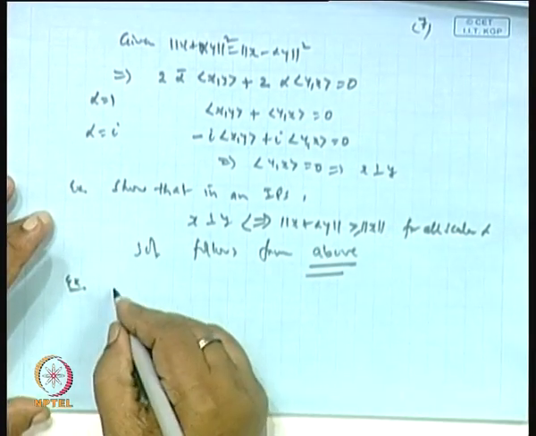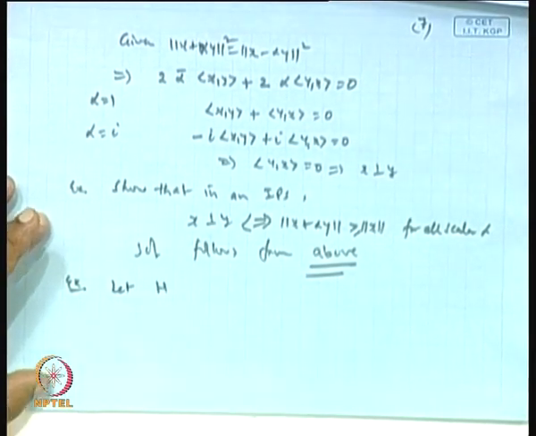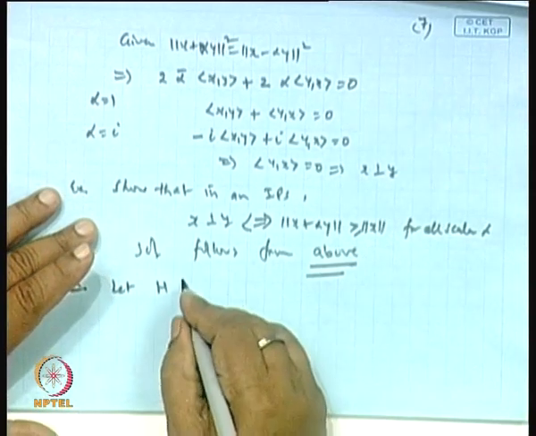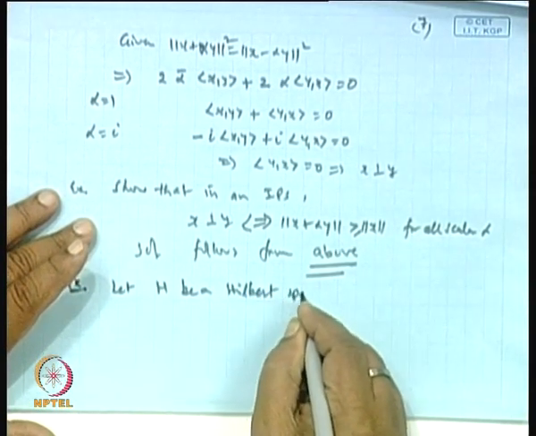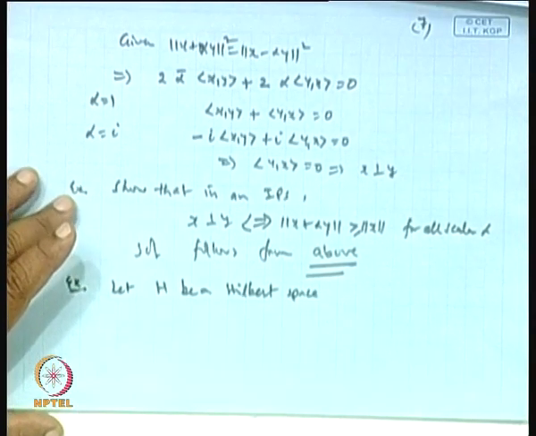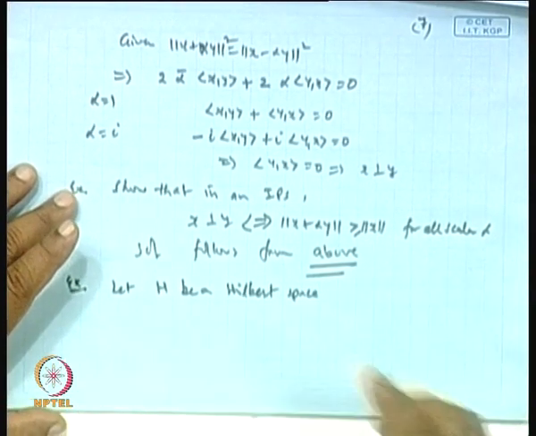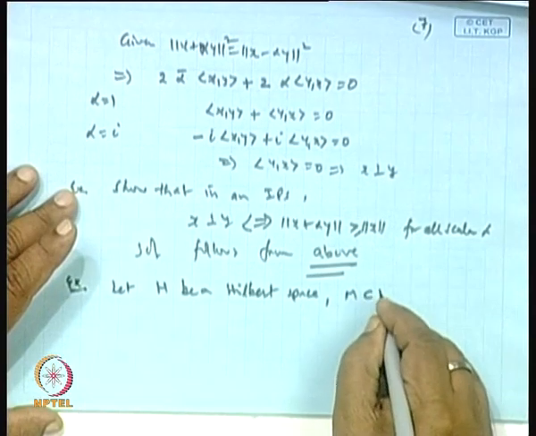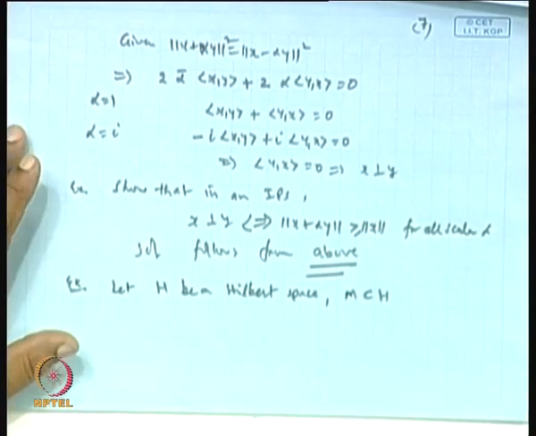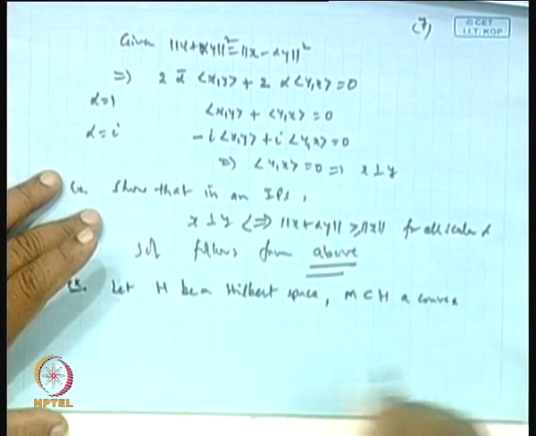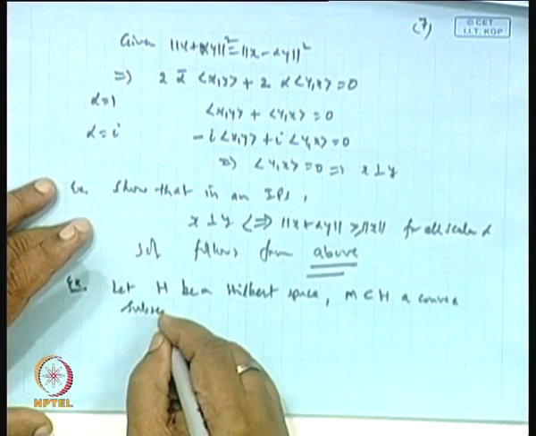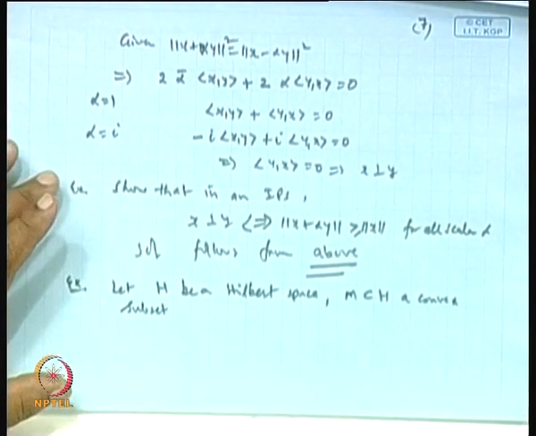Let H be a Hilbert space. M is a subset of H, a convex subset. Okay.